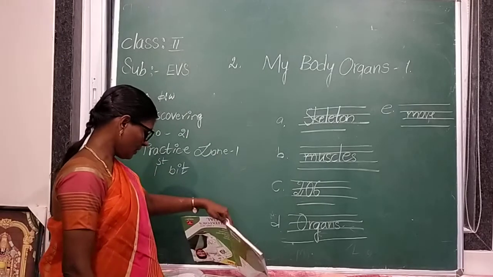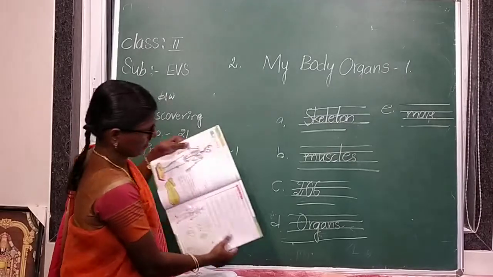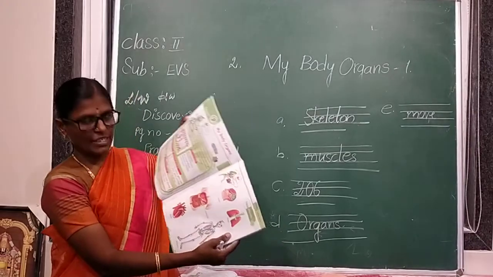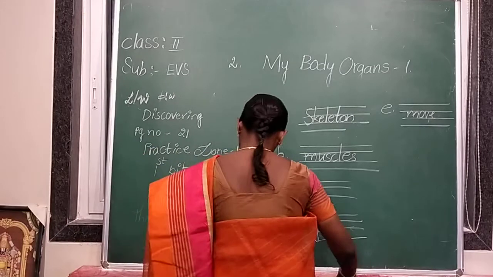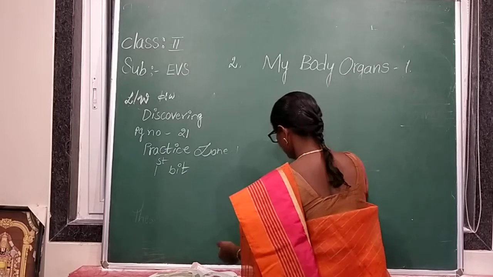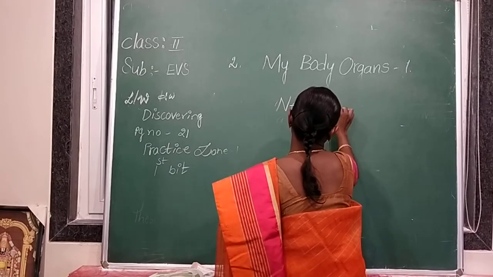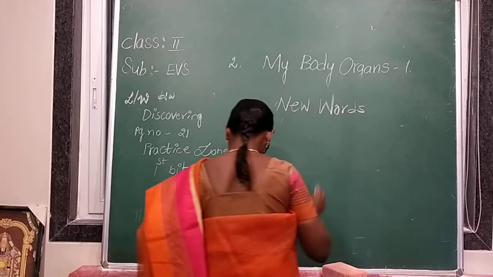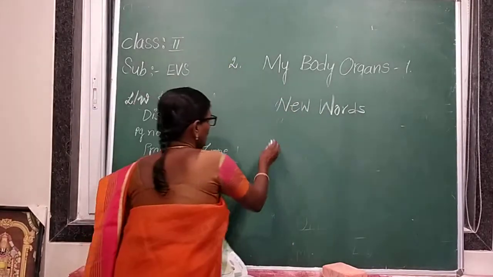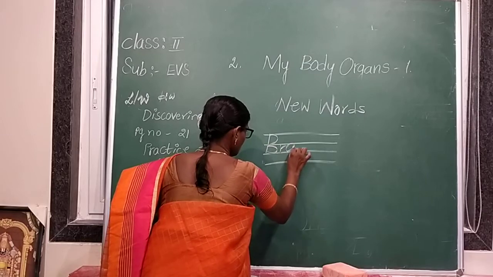Next, open your textbook, page number 19. New words. What is this? Brain. Read brain spelling. B-R-A-I-N. Brain.